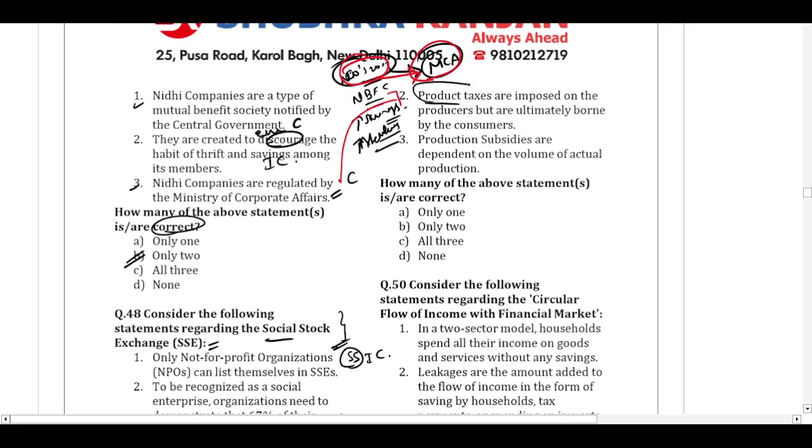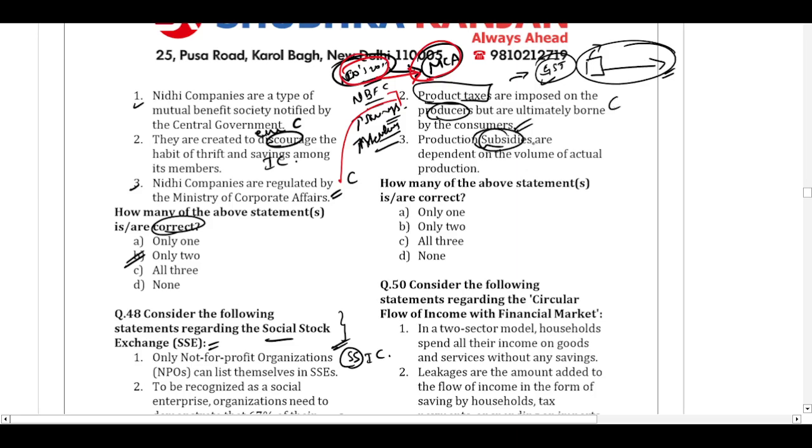Product taxes are imposed on the individual products, are imposed on the producers but are ultimately borne by the consumers. Okay. So when we say product taxes, say for the example of GST. Now GST will be imposed on a particular product. Here the question is saying that it will be imposed on the producer, but ultimately who will bear the impact of this GST? It is the customer who will bear the impact of this GST. So that is correct.